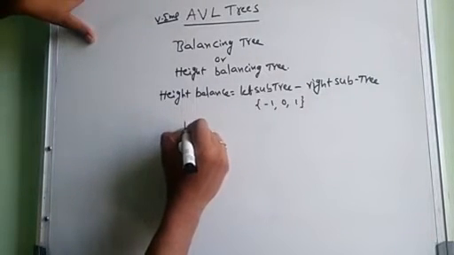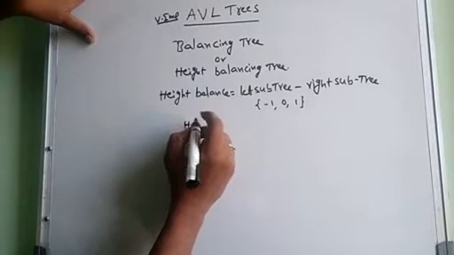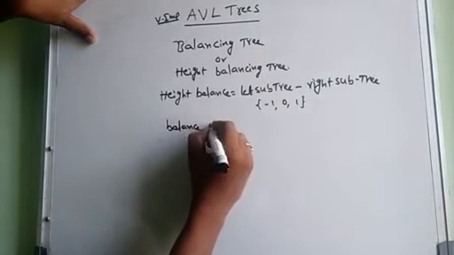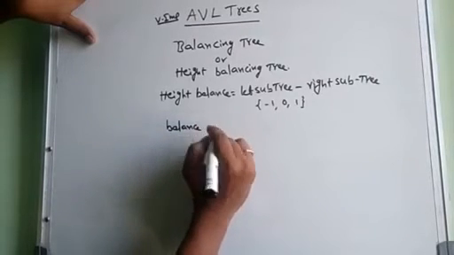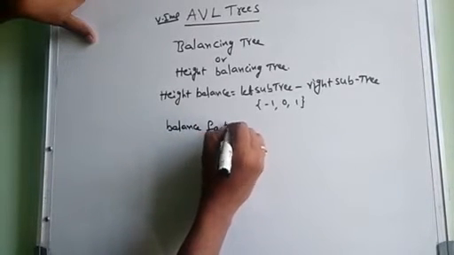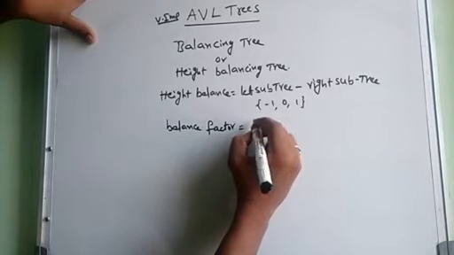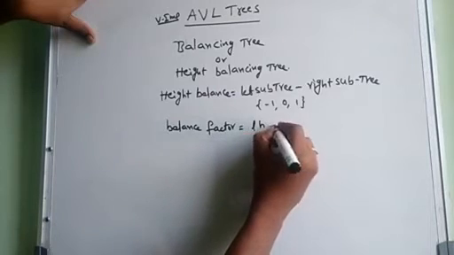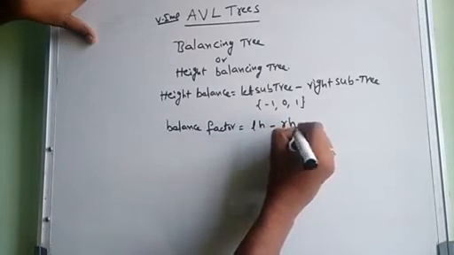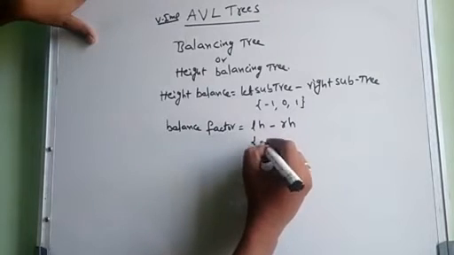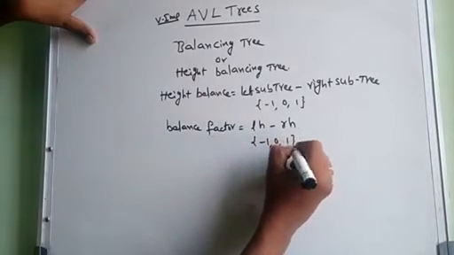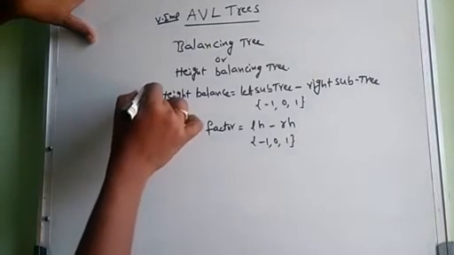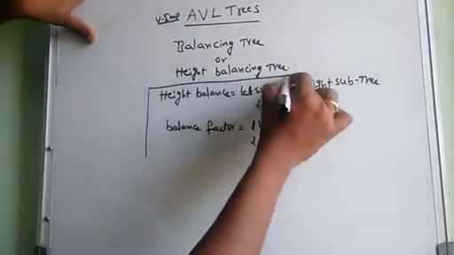In short form, the height balance or balance factor is equal to left subtree height minus right subtree height. It should be between -1, 0, 1. This is also a definition of an AVL search tree.